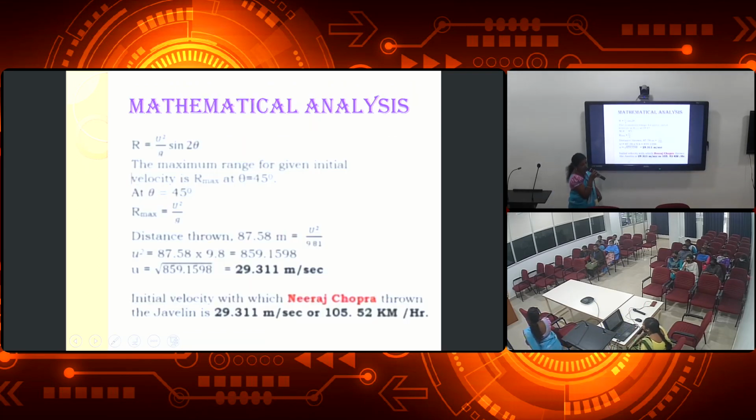Mathematical analysis here. The javelin throw depends upon the equation R equals V squared divided by g, times sin 2θ. I already said that if the angle is 45 degrees, it will reach the maximum distance. Therefore, he set θ equal to 45 degrees, and it reaches the maximum distance. Therefore, he won that gold medal.